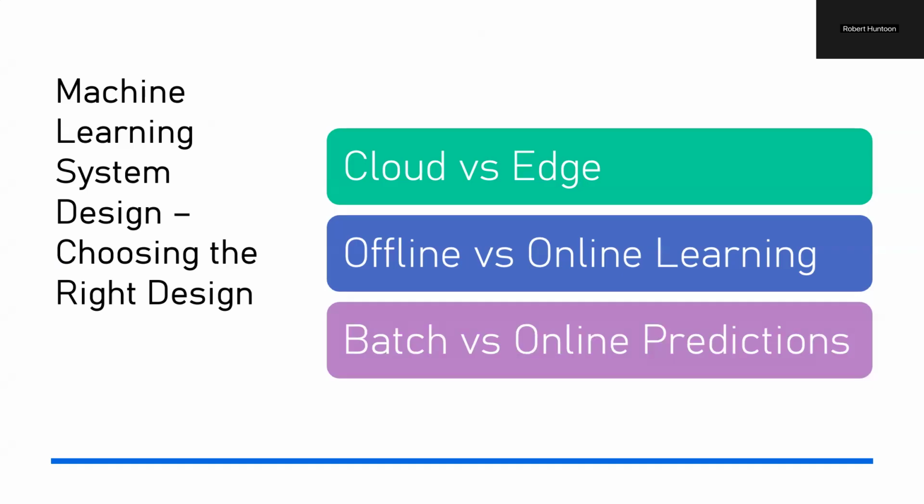And then finally, in terms of batch versus online predictions, I felt online predictions would be best because it allows for real-time predictions for pricing and availability, which can lead to more personalized travel suggestions. When a user browses travel options, the system fetches real-time pricing and availability before presenting final recommendations.